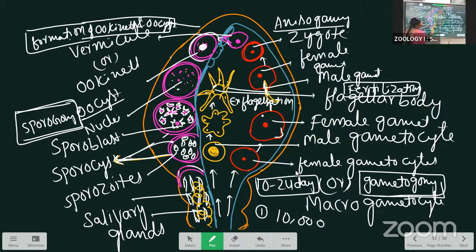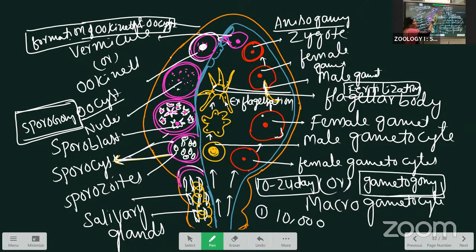Inside, the nucleus is large and it divides mitotically and forms 6 to 8 daughter nuclei. These daughter nuclei enter into flagella-like cytoplasmic structures. They enter inside of that, and that is called a flagellar body.